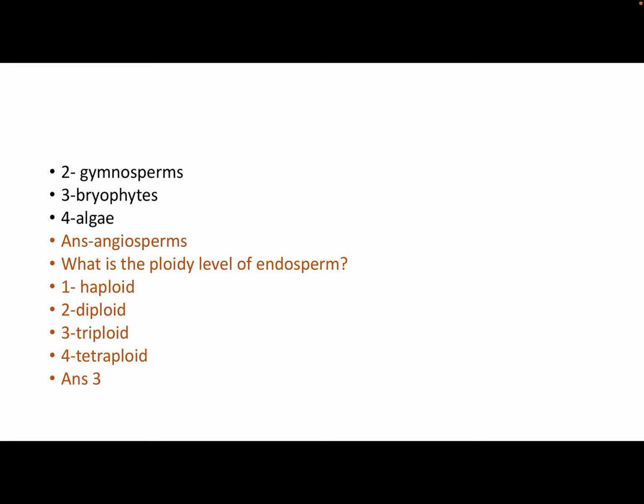What is the ploidy level of endosperm? If you can recall, it is 3N. How? 2 polar nuclei and 1 male gamete. All 3 nuclei fuse and form the 3N endosperm.